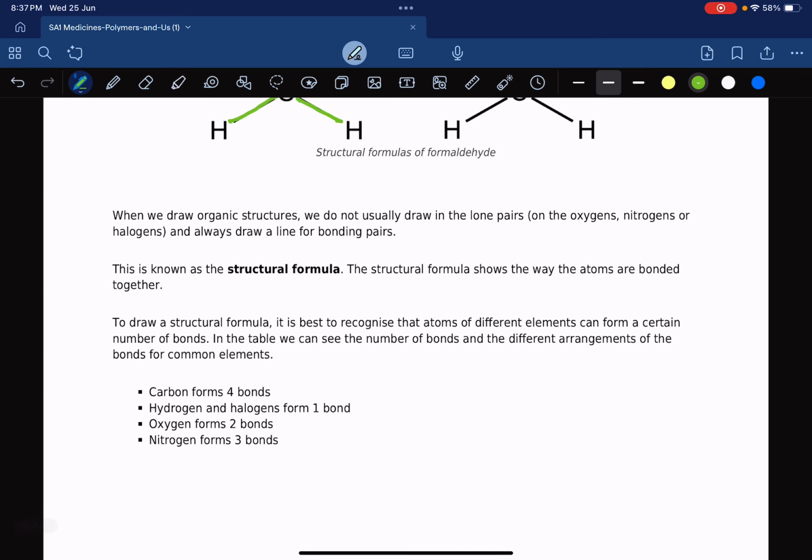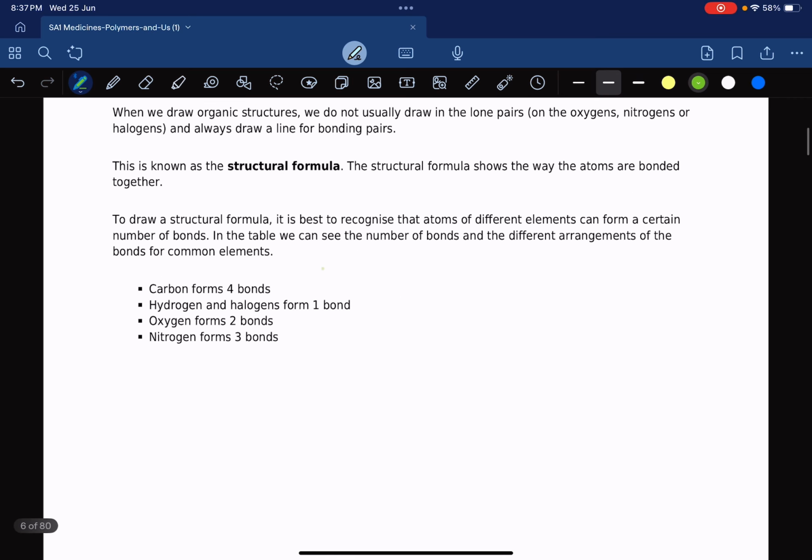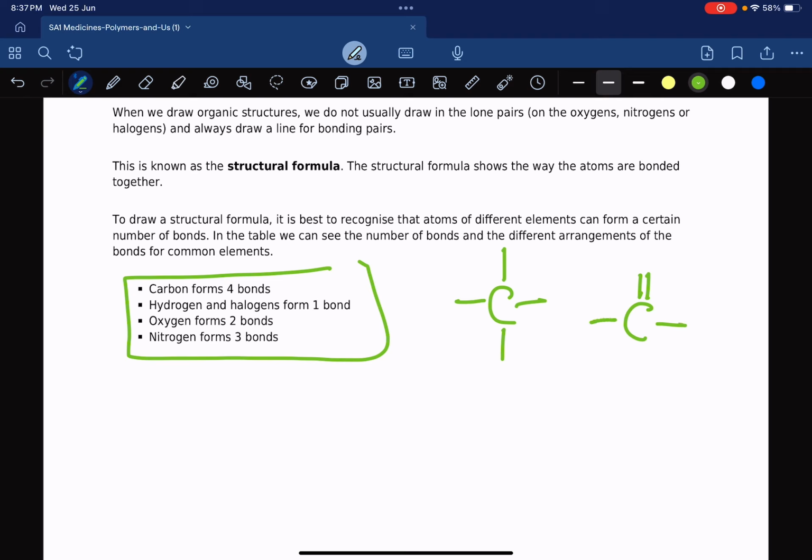So whenever we want to draw structural formulas, we just need to know that there is a simple rule that we can follow here. Carbon needs to make 4 bonds. That's it. These 4 bonds can be 4 single bonds, or 1 double bond and 2 single bonds, or 1 single bond and 1 triple bond. Any of these combinations is possible, but it can make 4 bonds, and it can only make 4 bonds. It cannot make more than that.